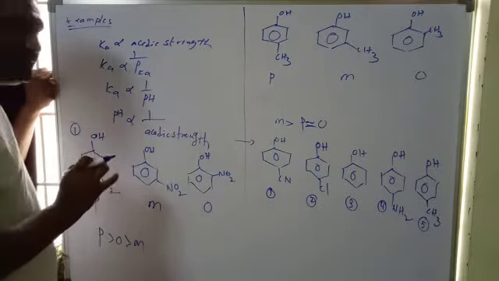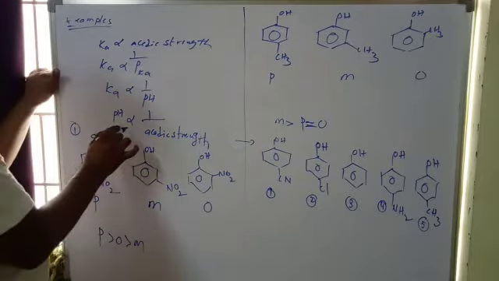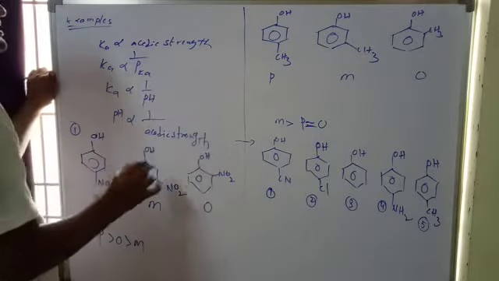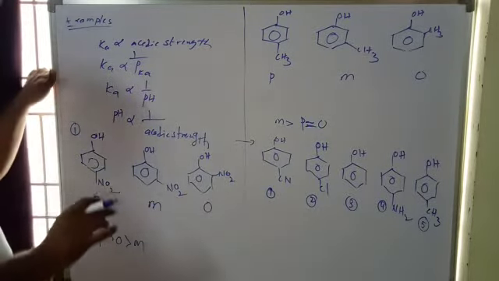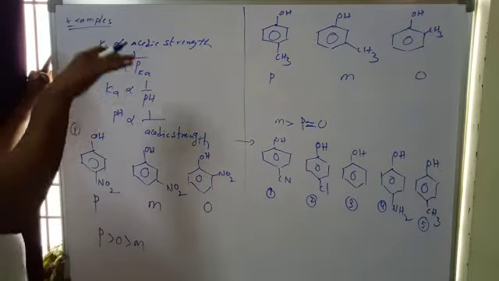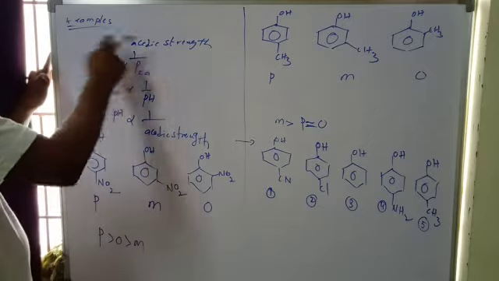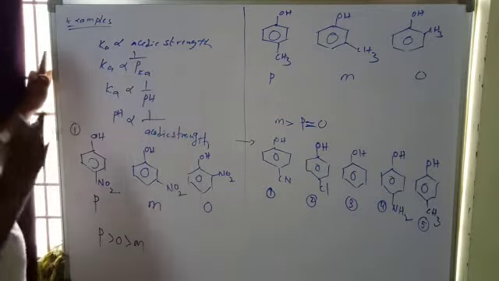Ka is also inversely proportional to pH, so pH is inversely proportional to acidic strength. For acids, the pH is less than 7. So if pH decreases, acidic strength increases. Acidic strength increases means Ka increases and pKa decreases, right?